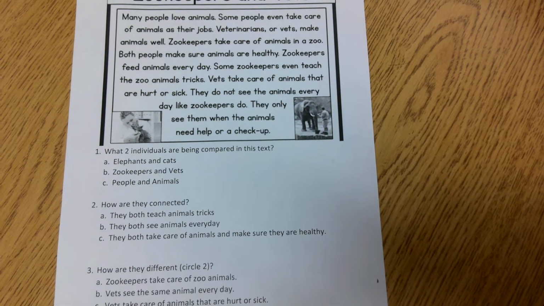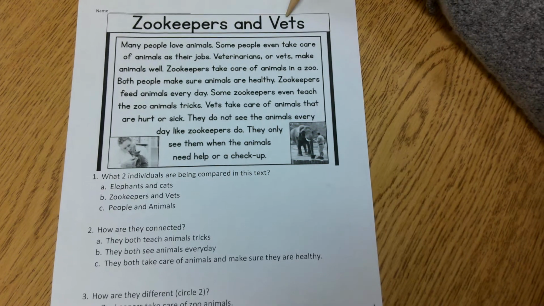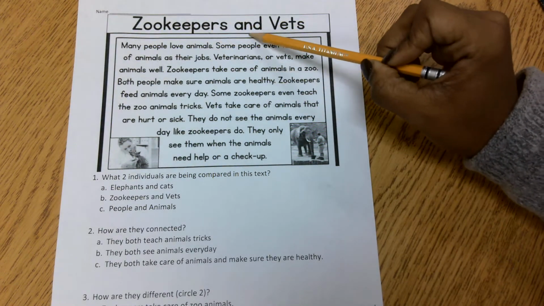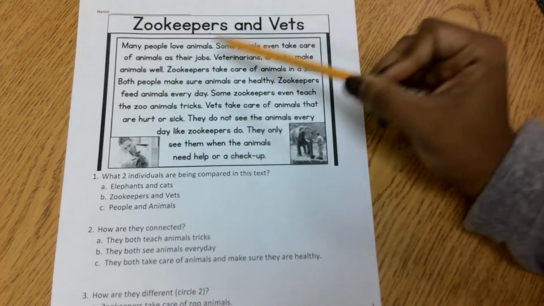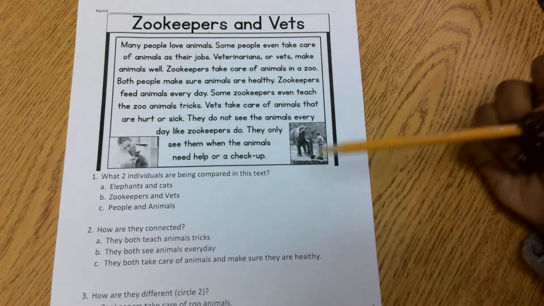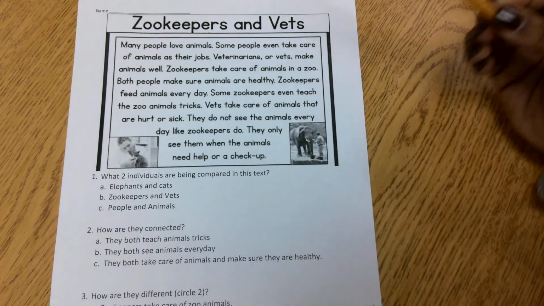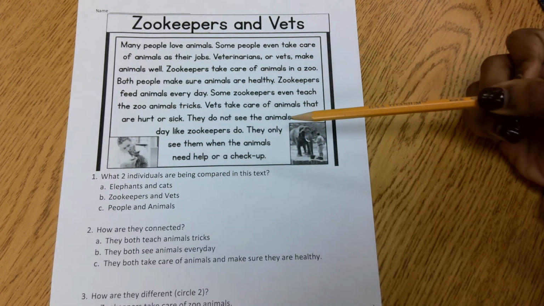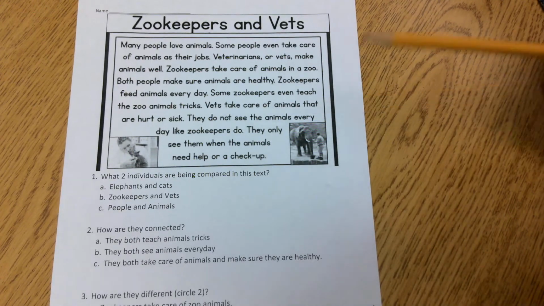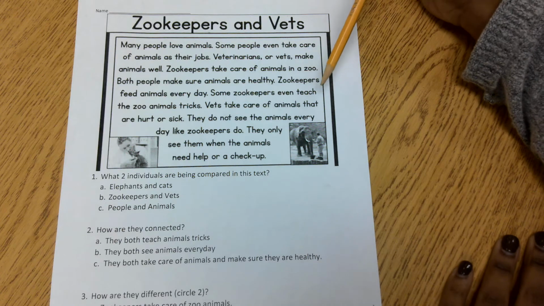Today we are going to read a text called Zookeepers and Vets. This is an informational text. That means it's a text that's going to teach us about something. It's not a story. It's a text that teaches us. So it's called an informational text. We're going to read this text, so you guys have to listen up carefully.